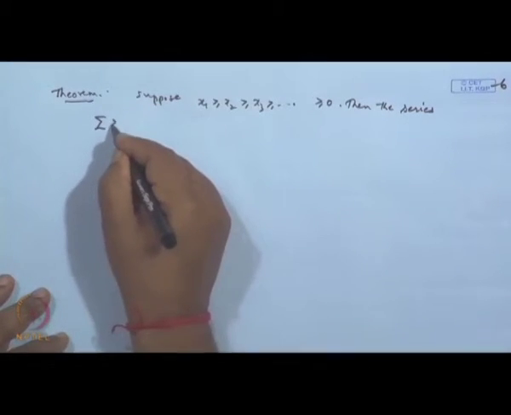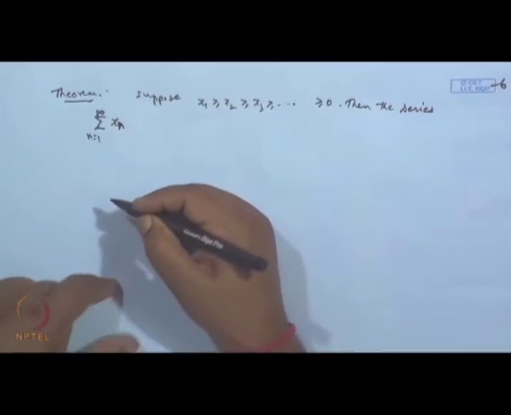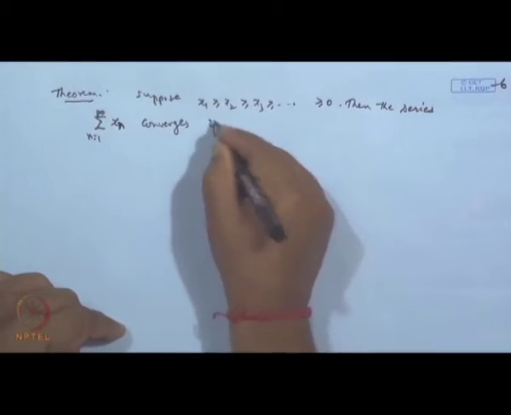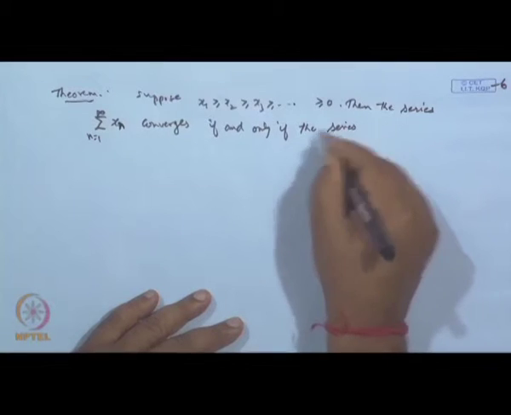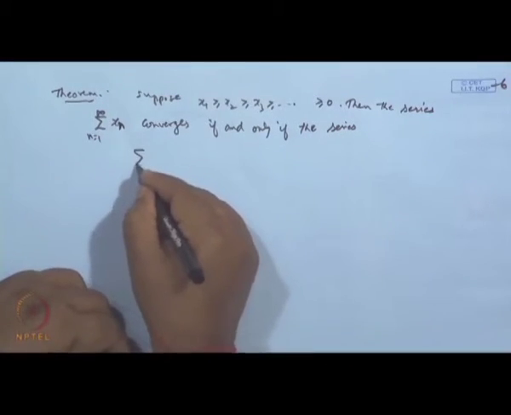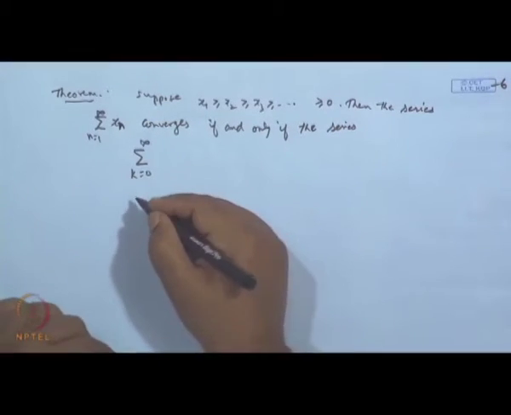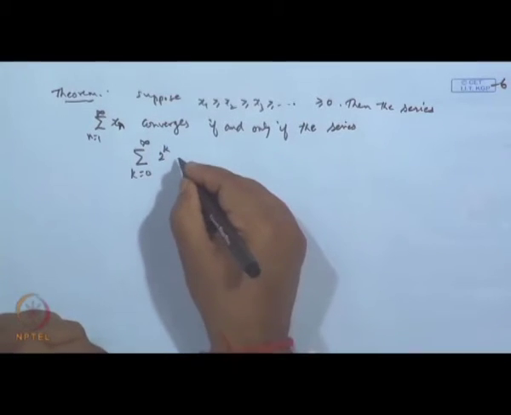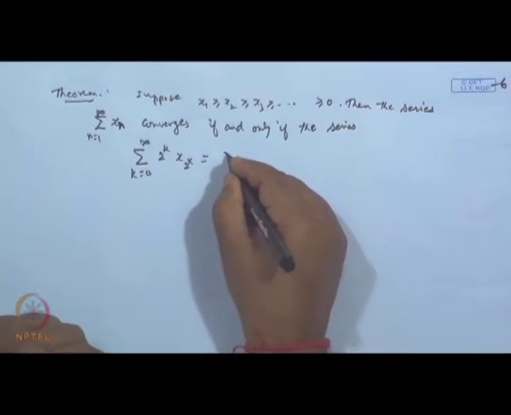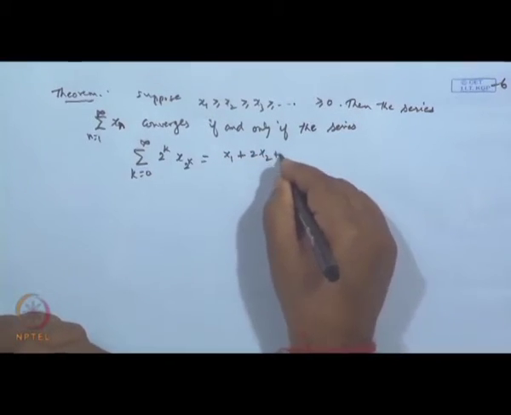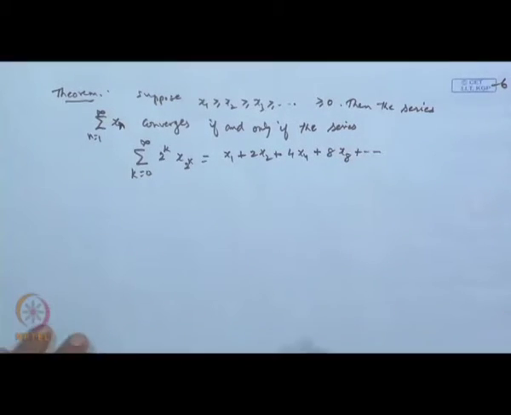Sigma x n, n is 1 to infinity, converges if and only if the series sigma k is equal to 0 to infinity 2 to the power k times x suffix 2 to the power k, that is, the series x 1 plus 2 times x 2 plus 4 times x 4 plus 8 times x 8 and so on, converges.